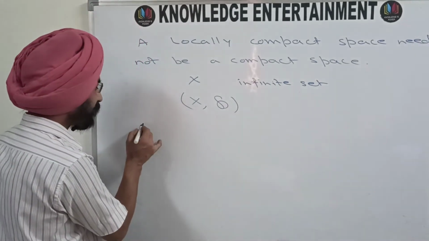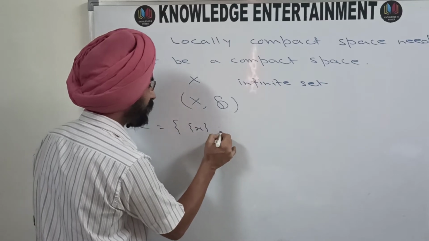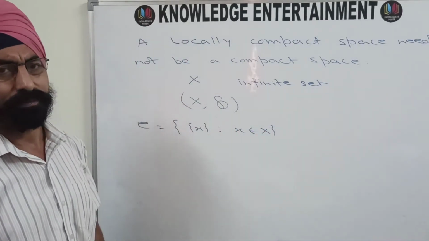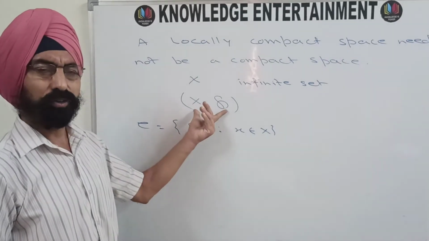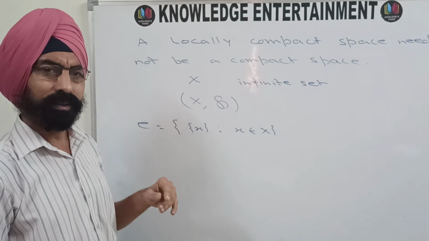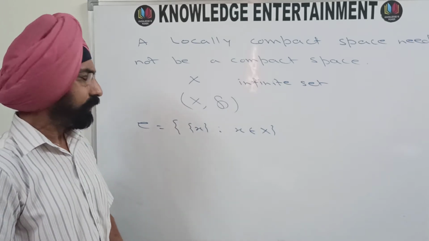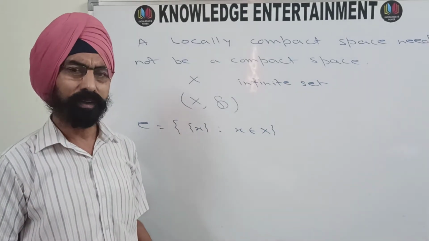Why? Because this collection of singleton sets forms an open cover for the topological space X, which does not have any finite subcover, because you have only singleton sets.